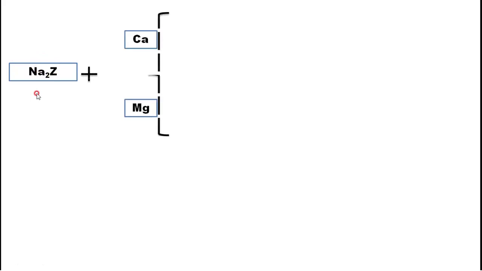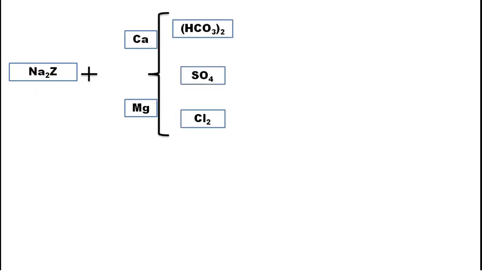The reaction you can see this way. Na2Z is your zeolite. Then Ca, Mg, this is your water, the raw water compounds. In raw water, it is very hard. Therefore, this is Ca(HCO3)2, CaSO4, CaCl2, Mg(HCO3)2, MgSO4, MgCl2.